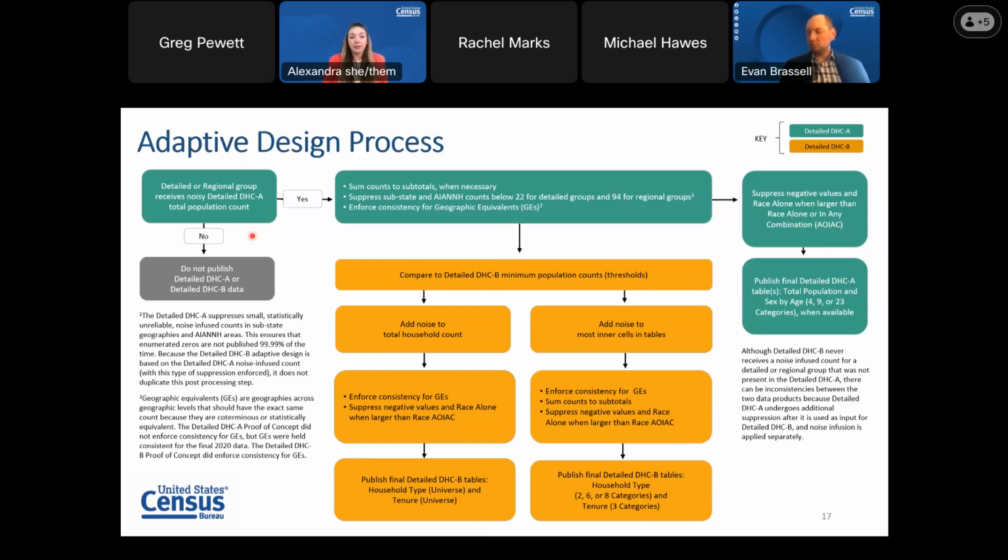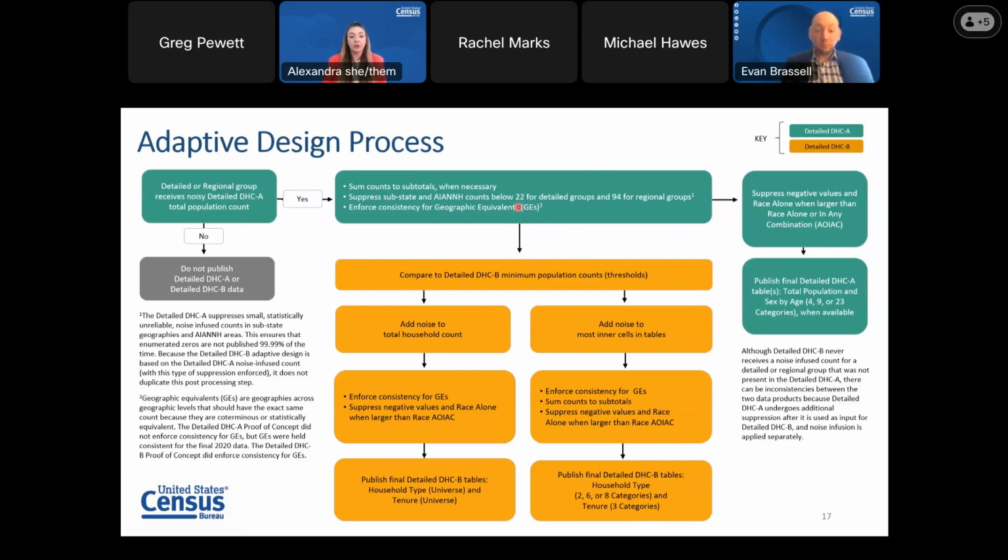So if we start up here on the upper left, if a detailed or regional group does not receive a noisy detailed DHCA total population count, then no data is published for detailed DHCA or detailed DHCB. If the group does receive a noisy total population count for detailed DHCA, it's going to undergo some processing, and then next that processed total population count is going to determine how much data you get for detailed DHCB.